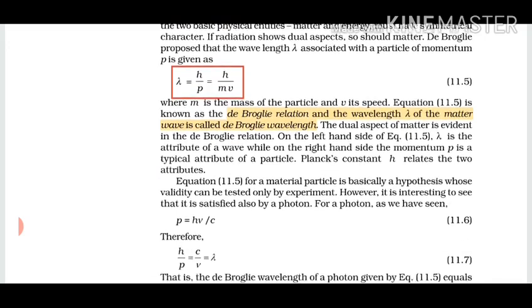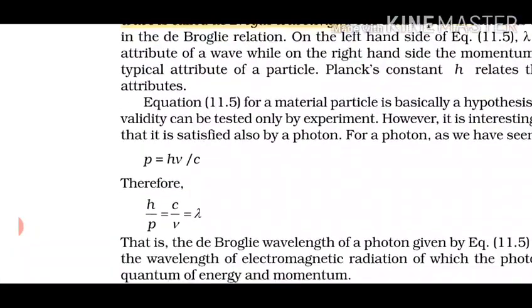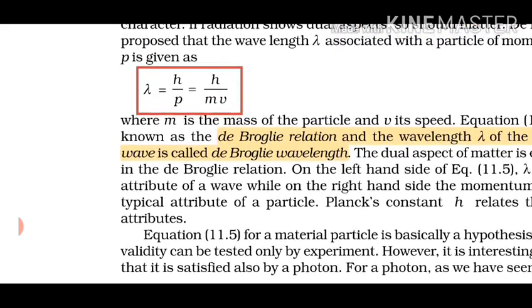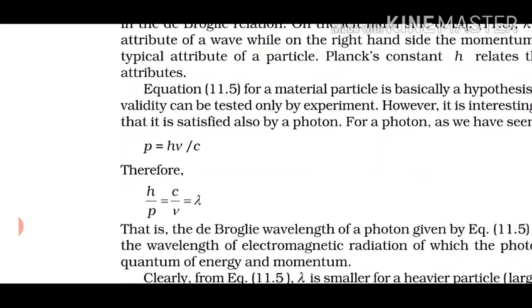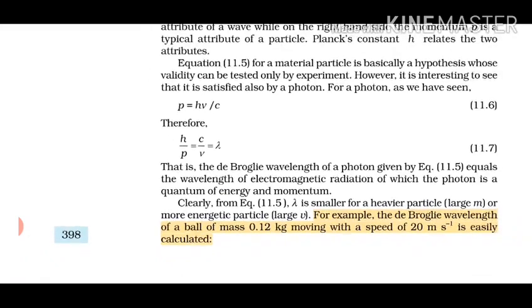Momentum's expression can be written as p equals h nu by c, that is, energy by c. From here we'll find out h by p, because in the de Broglie relationship lambda is h by p. So from here I get c by nu, which is equal to lambda. This expression is particularly for a photon.